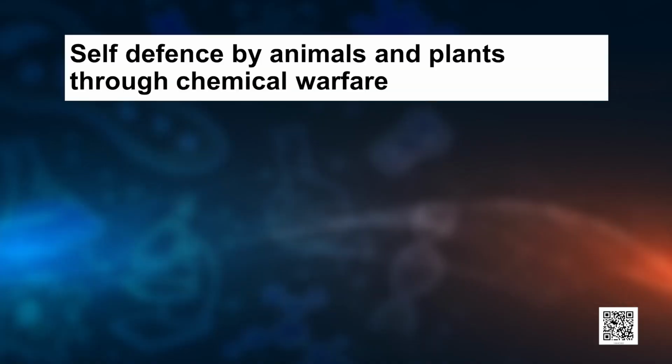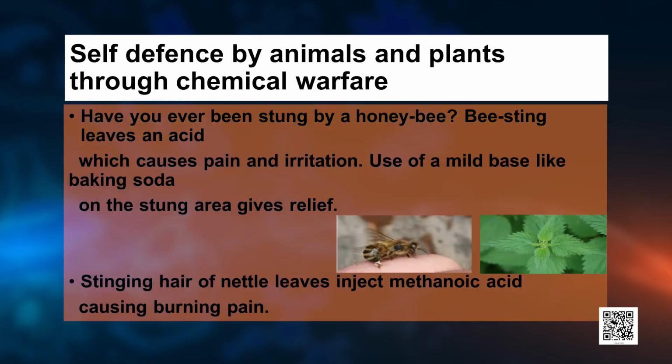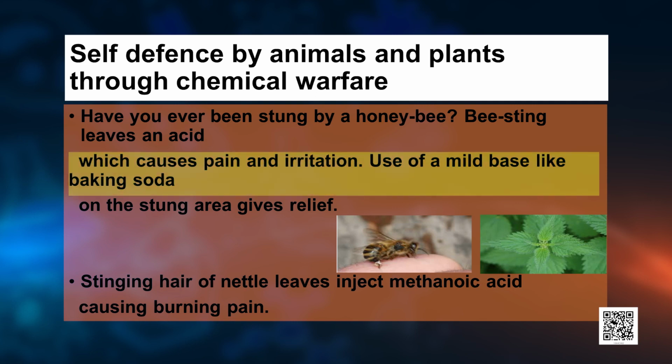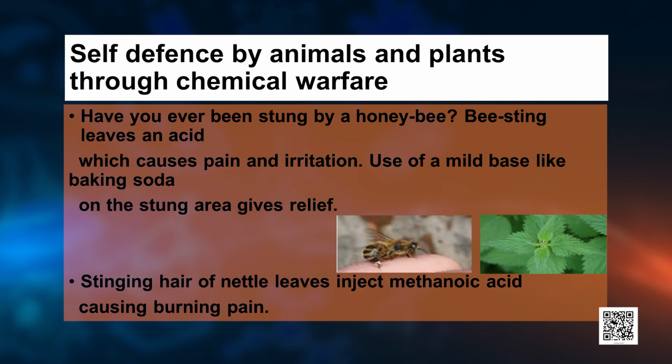You know that animals and plants also use this change of pH, and this can be used as chemical warfare by animals. Have you ever been stung by a honeybee? A bee sting leaves an acid which causes pain and irritation. The use of a mild base like baking soda on the place where the honeybee has stung you relieves the pain. The stinging hair of nettle leaves injects methanoic acid, causing burning pain.